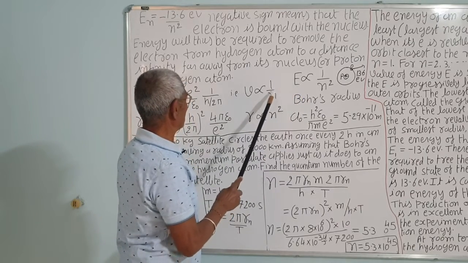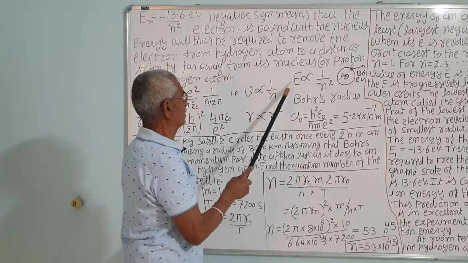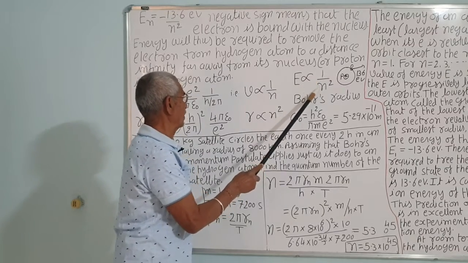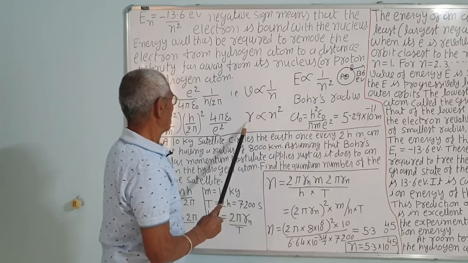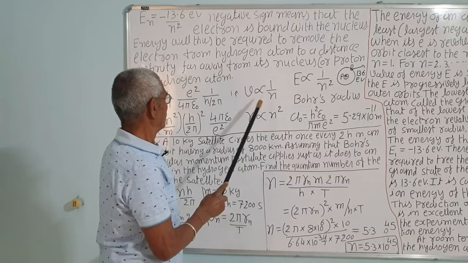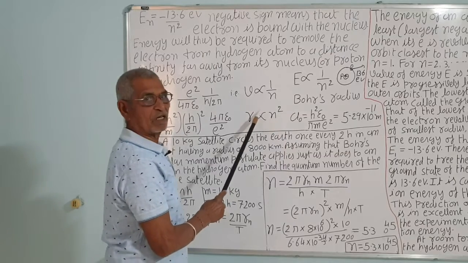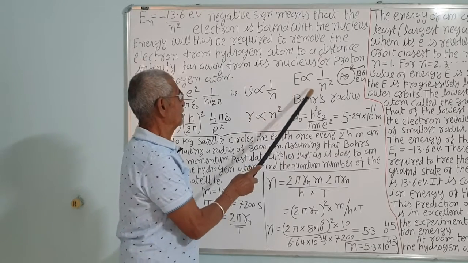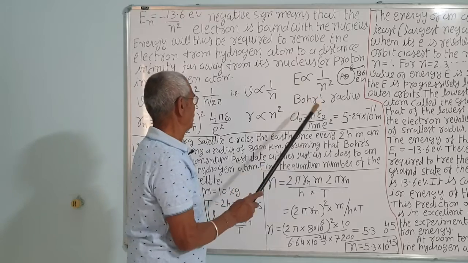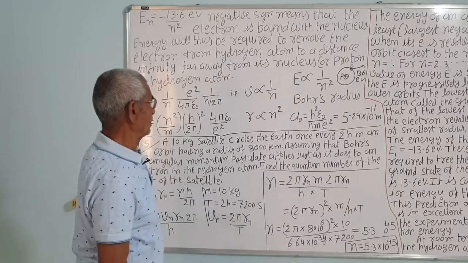So velocity is inversely proportional to n, energy is directly proportional to 1 upon n square, that is, inversely proportional to n square, and radius is directly proportional to n square. So radius is directly proportional to n square, energy is inversely proportional to n square, and velocity is inversely proportional to n. Correct?